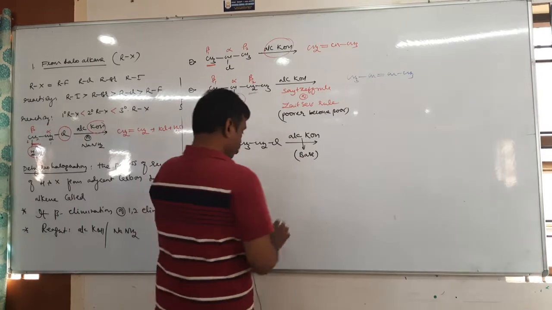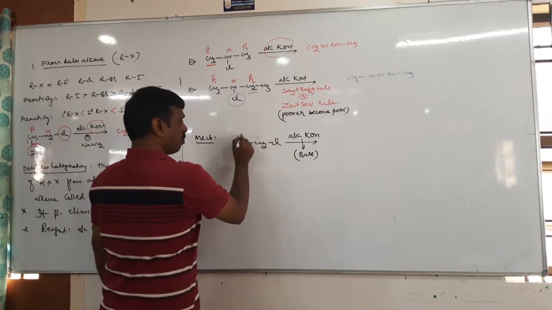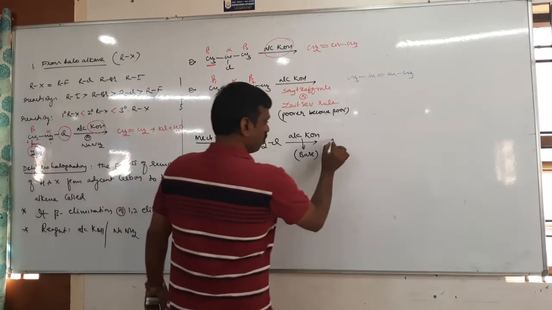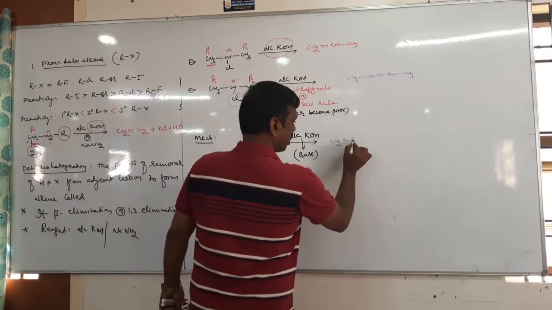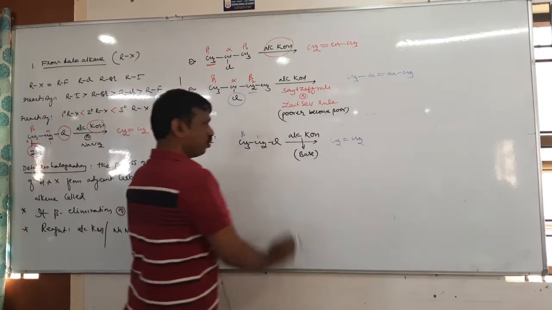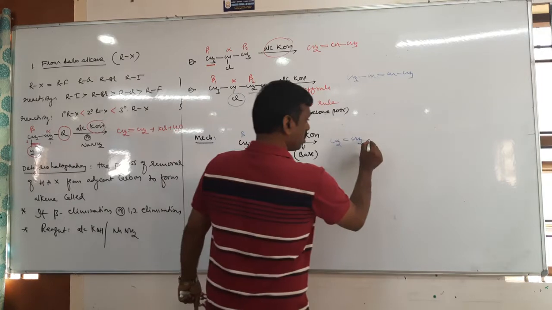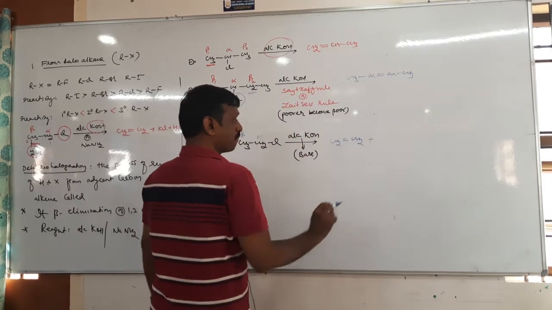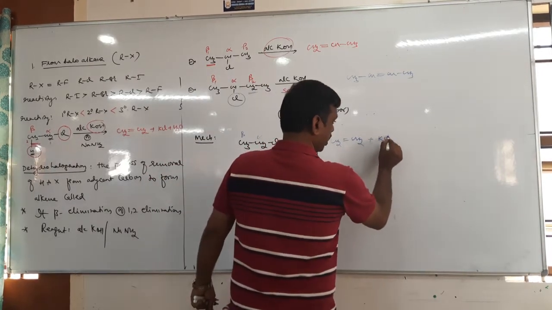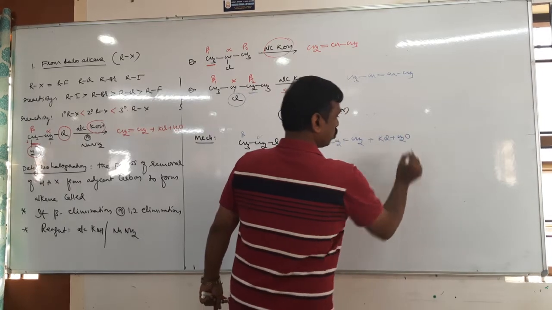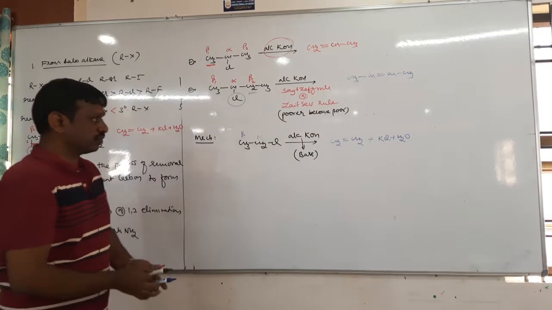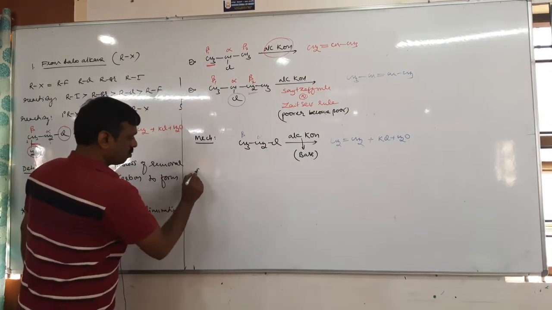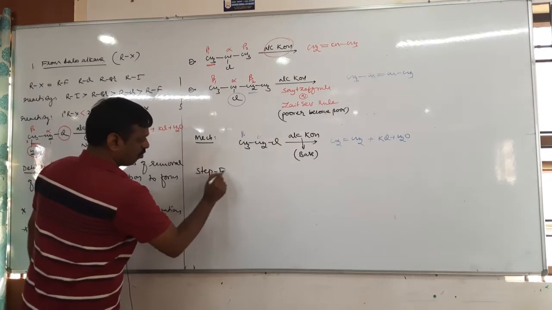Alpha carbon, beta carbon: from the alpha carbon halogen, from the beta carbon hydrogen, giving an alkene. Then what are the byproducts? Byproducts are KCl plus H2O. Okay. Now this mechanism takes place in the following steps.